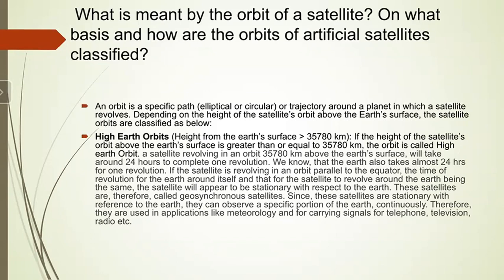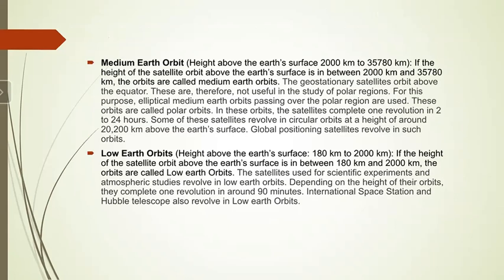Okay. Mostly geostationary satellites are there. Okay, they are stationary with respect to the Earth because their time period is same, that is 24 hours. They are also called as the geosynchronous satellite. Medium Earth orbit, so the height is in between 2,000 kilometers and 35,780 kilometers. Okay, then